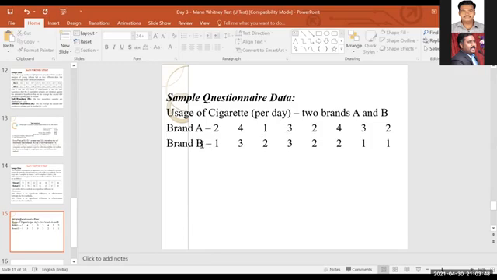I don't know what the brand is, so that they are mentioning. So there are some 16 respondents, 16 samples are there. Okay, so for this also you can use it.